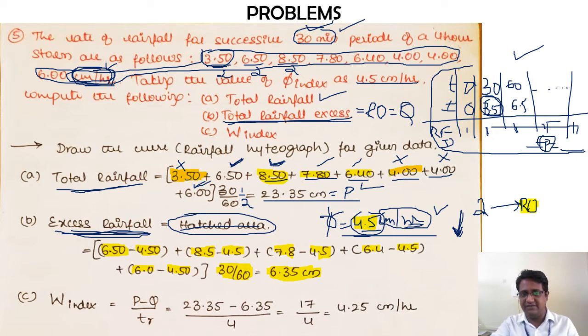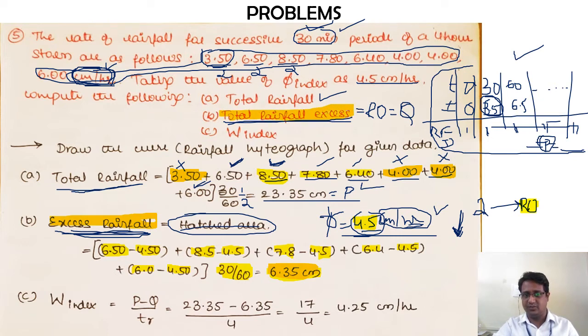So that is one section, the second section and the third section. I have neglected these three sections, and then gone for the calculation of the excess rainfall. With this calculation I can say the excess rainfall is 6.35 centimeters. So that is the answer for your second bit.